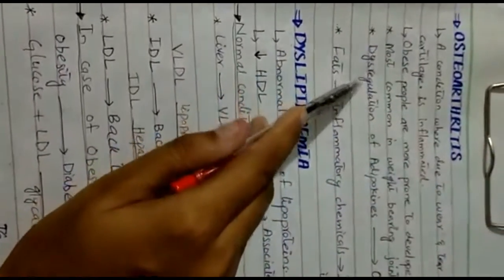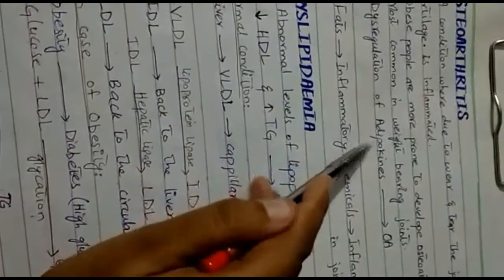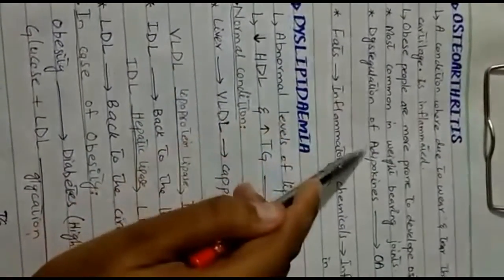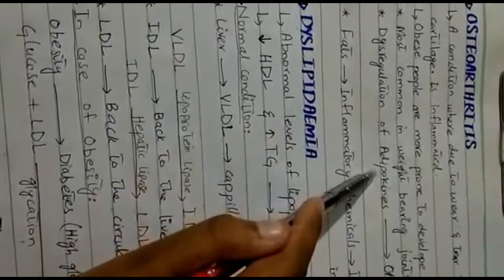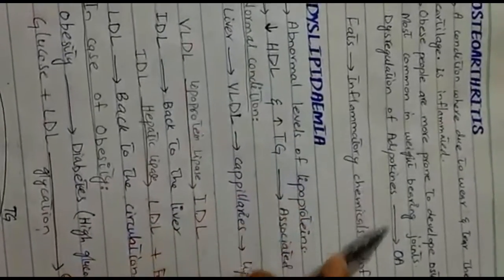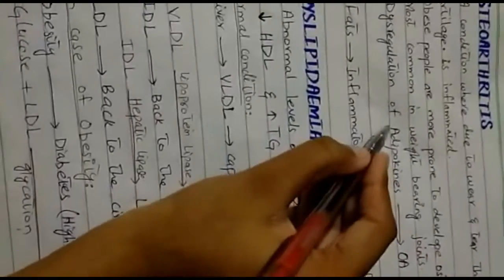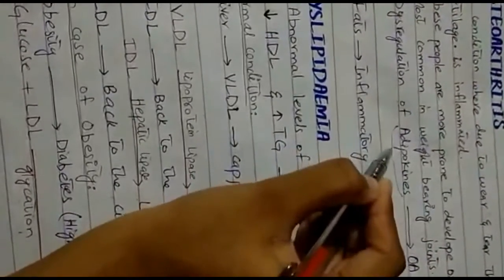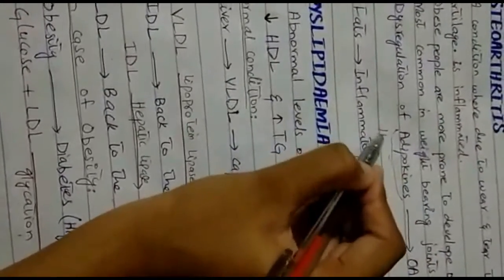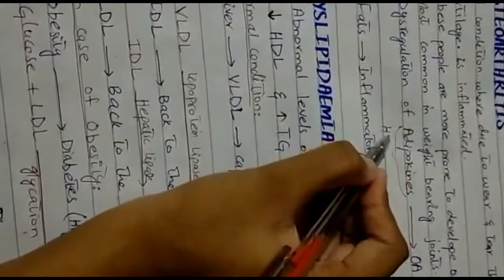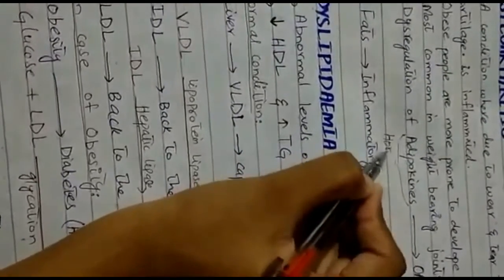It is due to the dysregulation of adipokines. When dysregulation of adipokines takes place, it causes osteoarthritis. Adipokines are actually the hormones of the adipose tissue.